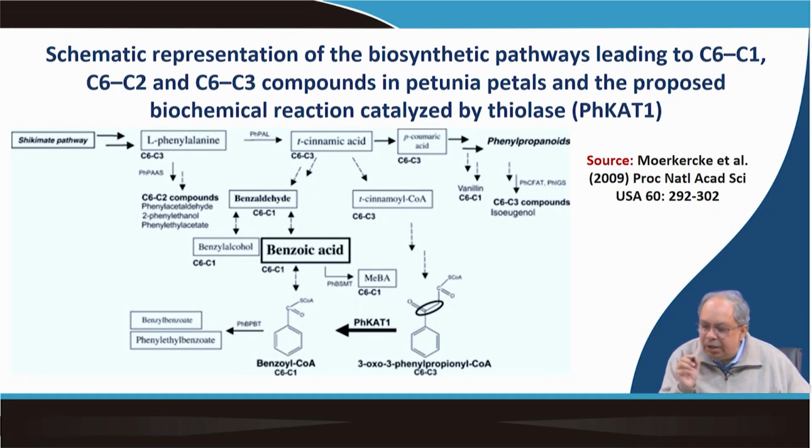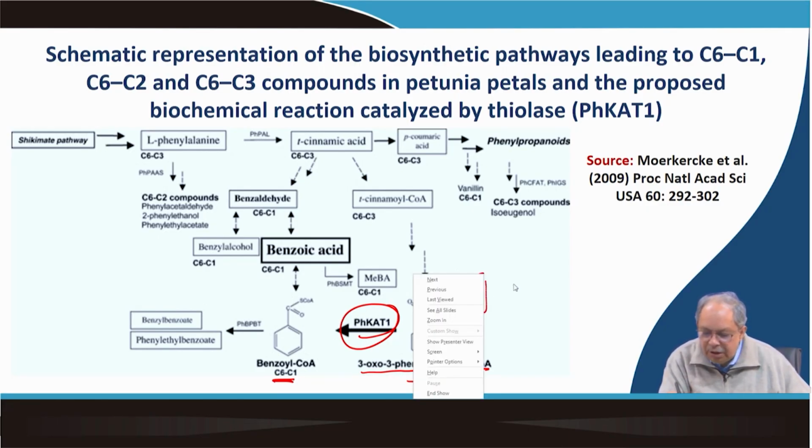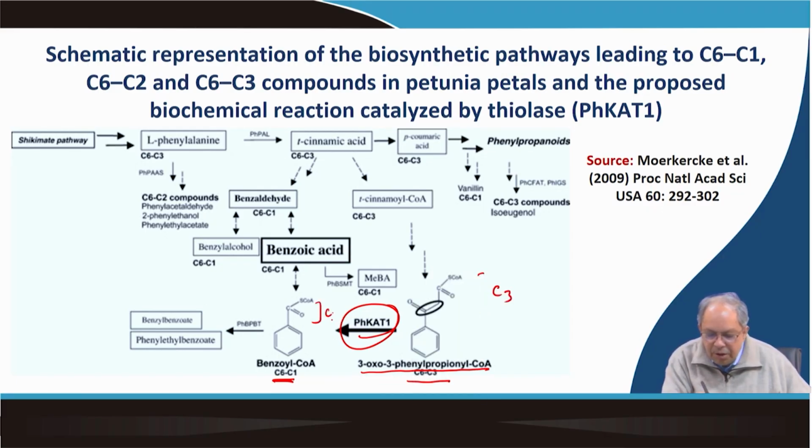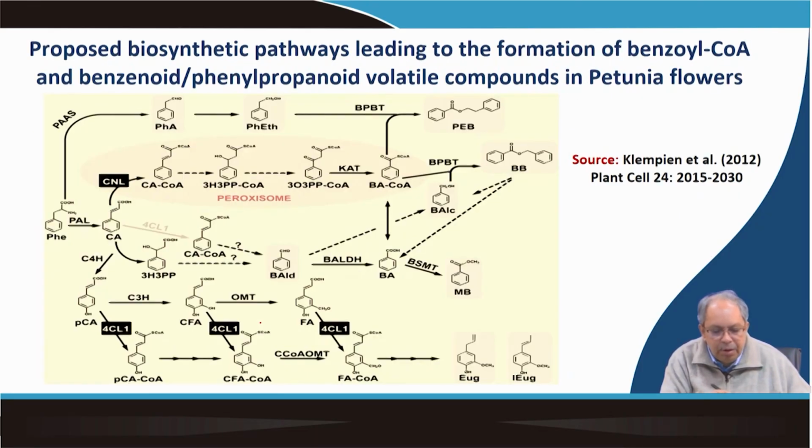Okay. In 2009, the ketothiolase was characterized, as I have mentioned, which converts 3-oxo 3-phenyl propanoyl CoA, a C6C3 compound, into benzoyl CoA, which is C6C1. So, here the chain shortening occurs. This C3 chain is now becoming a C1 chain. This was well characterized and was published in PNAS in 2009. Next one is BPBT, which we have discussed, so we will not discuss it.